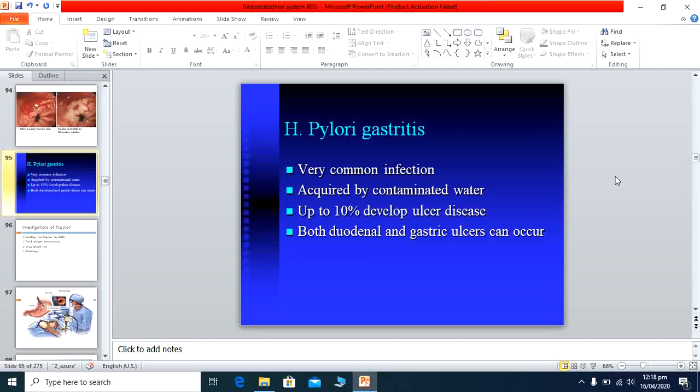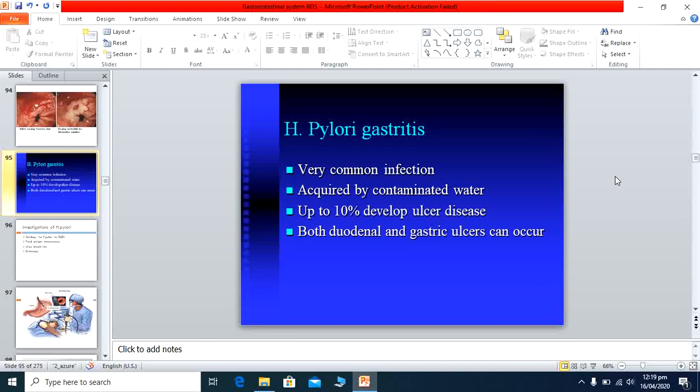Number one cause of acid gastric ulcer is H. pylori infection. This is a bacterial infection, and it is usually acquired through contaminated water. So be careful in drinking water. Sometimes it may contain H. pylori bacteria. When we use water which is not properly filtered, then we acquire the infection. Usually at some hotels or shops we drink water that is not properly sterilized, and it causes infection.